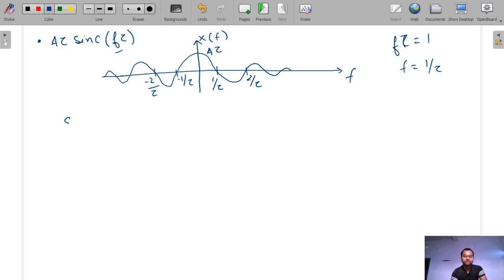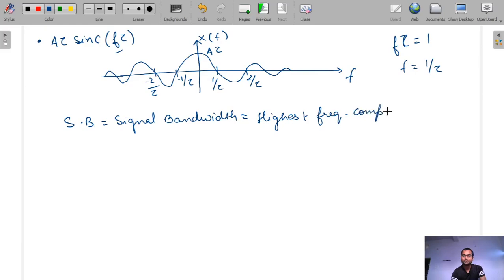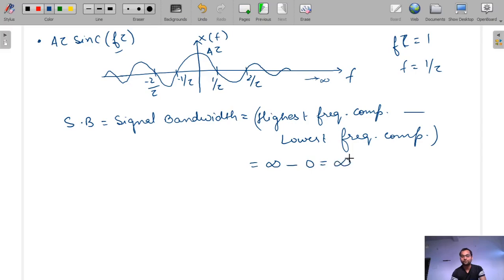Now the signal bandwidth SB is given as the highest frequency component present in the signal minus the lowest frequency component present in the signal. Here the highest is at infinity, so the signal bandwidth will be infinite minus 0, that is infinite.